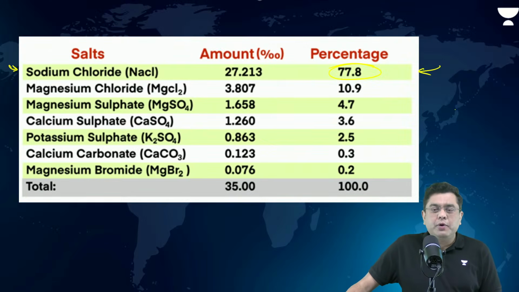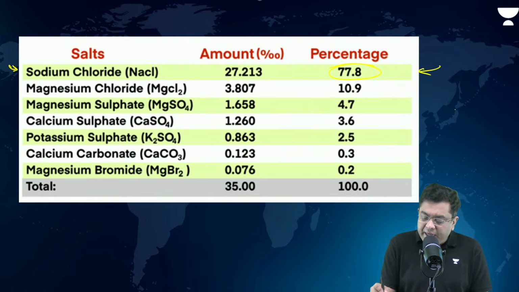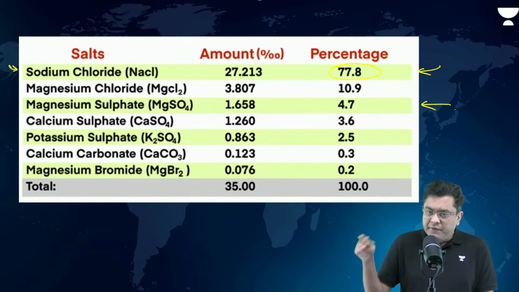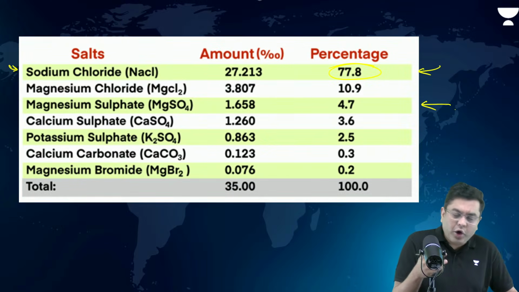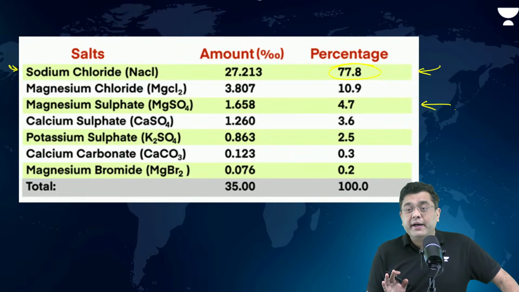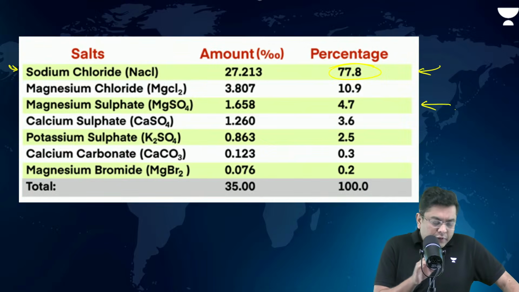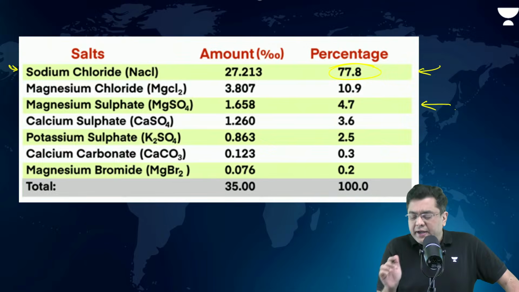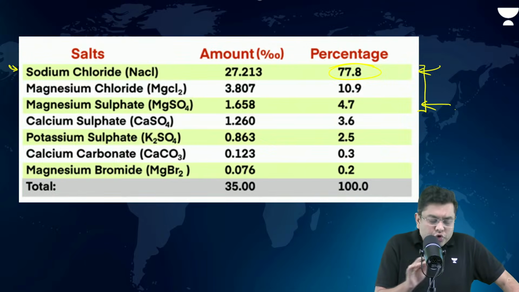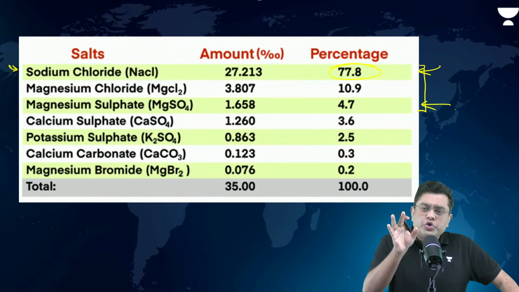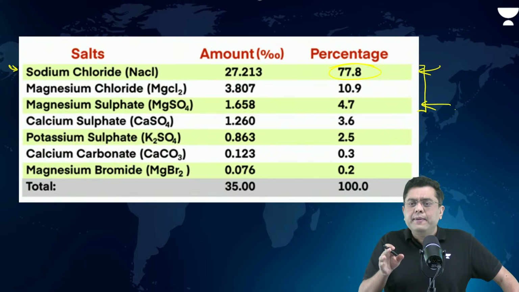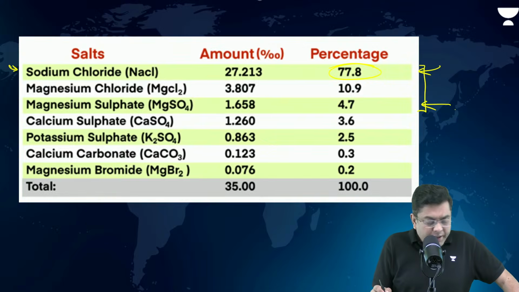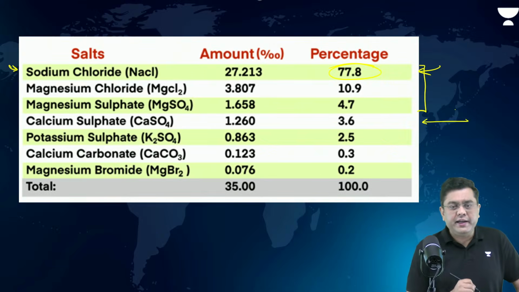Then you have magnesium chloride, magnesium sulfate, calcium sulfate. Rivers majorly bring calcium sulfate. The rivers, when they bring these various different amount of salt, they carry huge amount of calcium sulfate. Okay. So for your prelims, I would advise the first three you should retain, which is the most dominant, sodium chloride, right? Then magnesium chloride, then magnesium sulfate. Okay. Oh, my bad. Rivers bring calcium sulfate, not magnesium sulfate in majority.